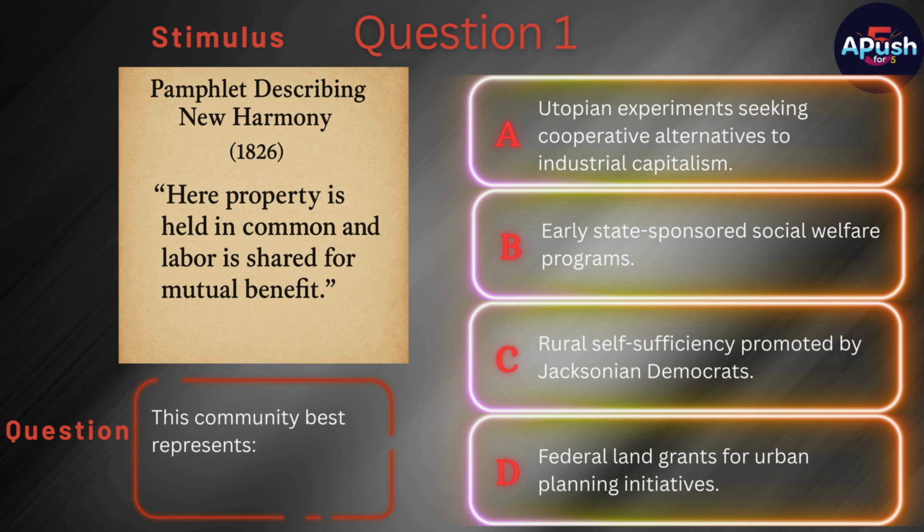B. Early state-sponsored social welfare programs. C. Rural self-sufficiency promoted by Jacksonian Democrats. D. Federal land grants for urban planning initiatives.